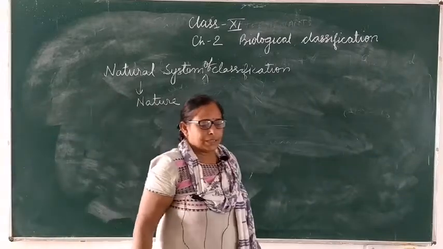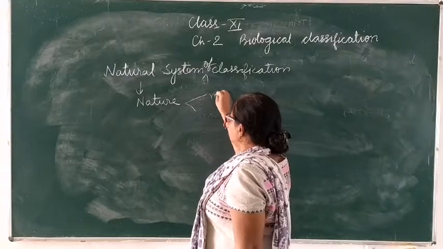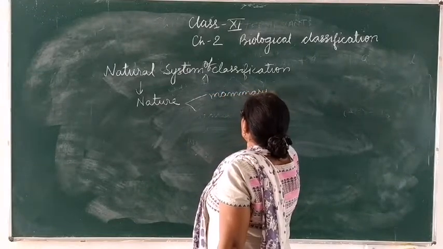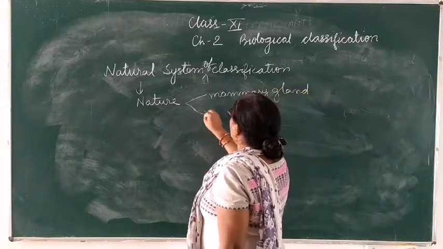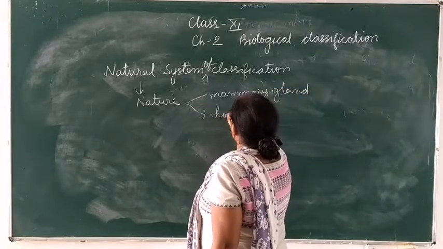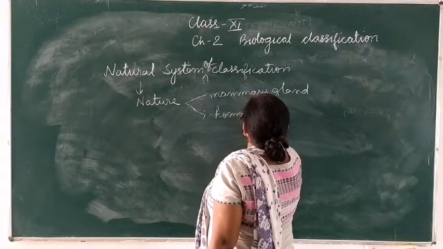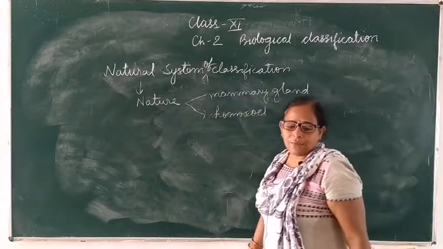Basis of nature means the organism has mammary glands, or the organism is homeothermic. So likewise these organisms are classified.